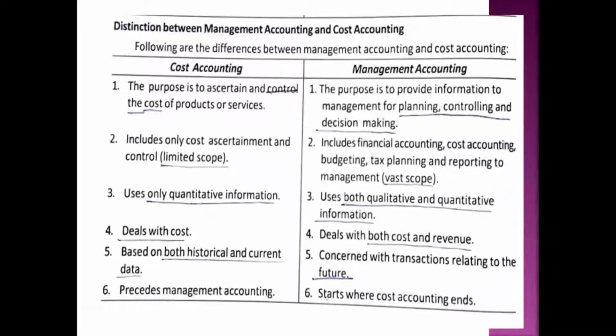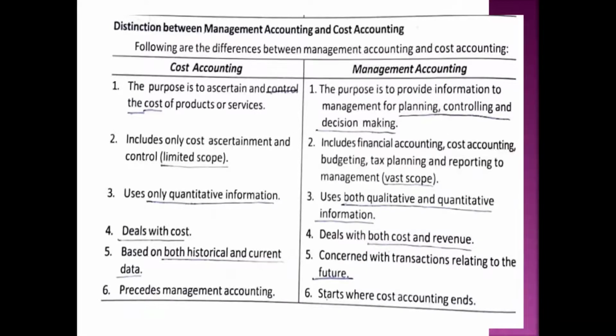Next, management accounting deals with both cost and revenue. Cost and revenue, so cost benefit analysis can be undertaken. But cost accounting mainly deals with cost ascertainment and cost control, and it is not related with revenue. Next, cost accounting uses both historical data and present data, past data and current data.